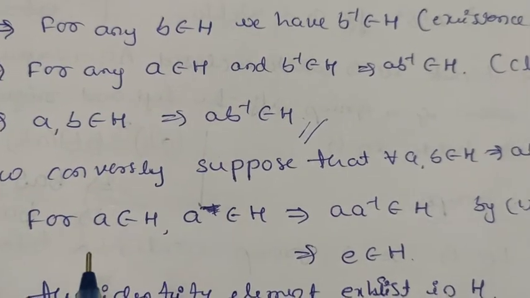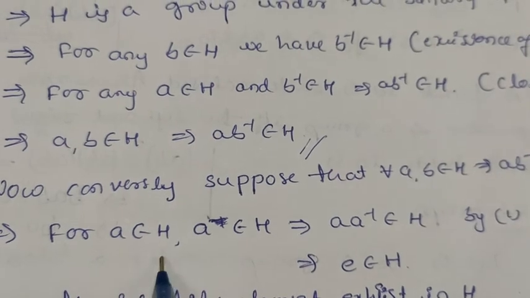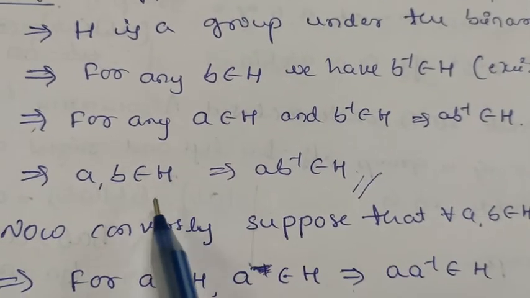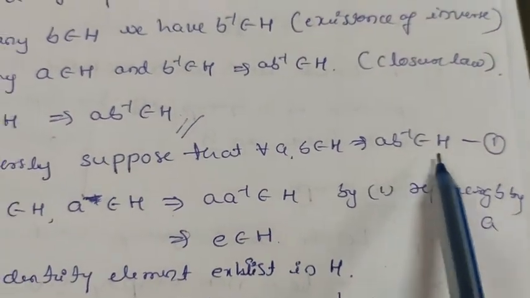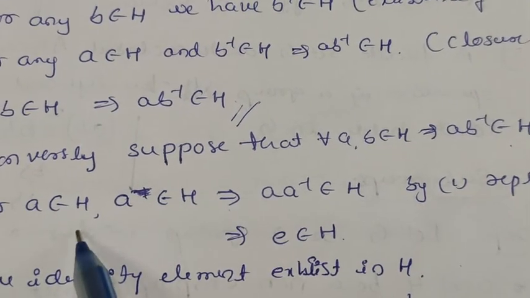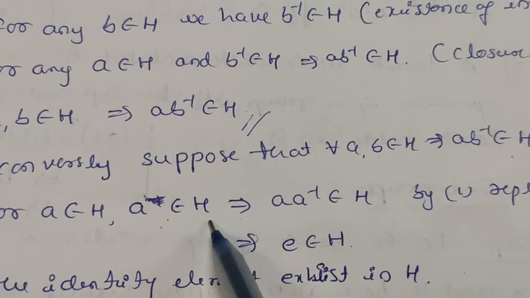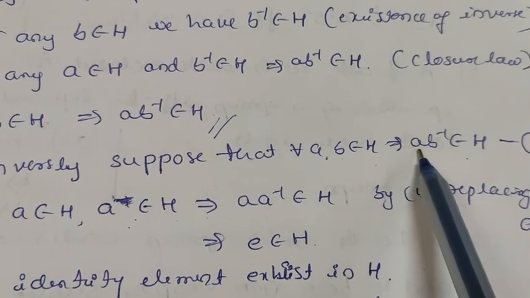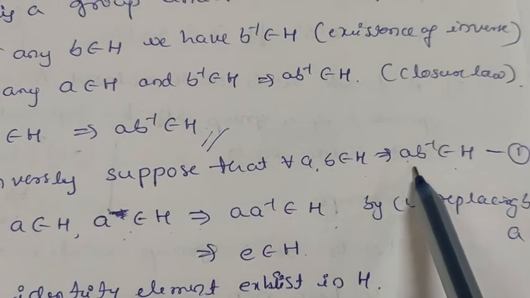Let us take a belongs to H, and take a also belongs to H, two times. According to the condition we have taken, for all a, b belongs to H, ab inverse belongs to H. So use the same condition here: a belongs to H and instead of b we take once again a, a belongs to H. It is like a, a belongs to H. This implies, according to this, a into a inverse belongs to H, replacing b by a.